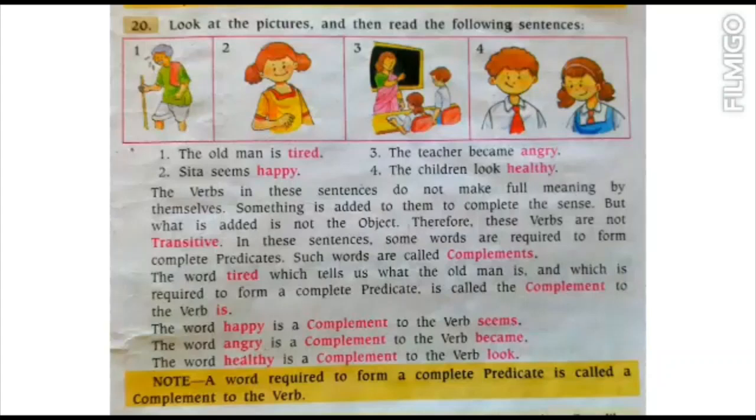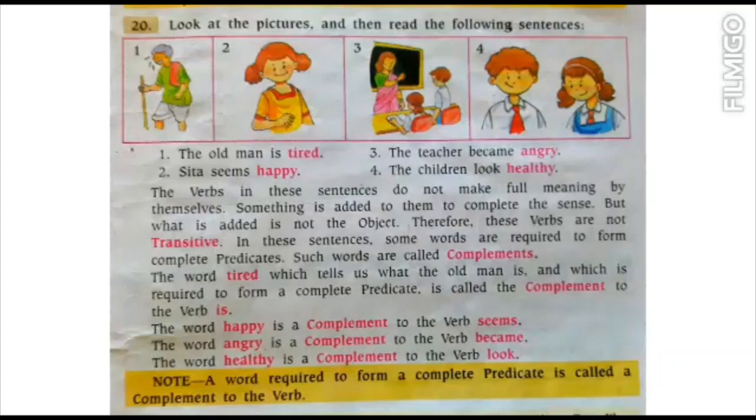The old man is the subject and tired is the predicate, so it is forming a complete predicate and is called the complement to the verb is. So that is why we will not call it an object.